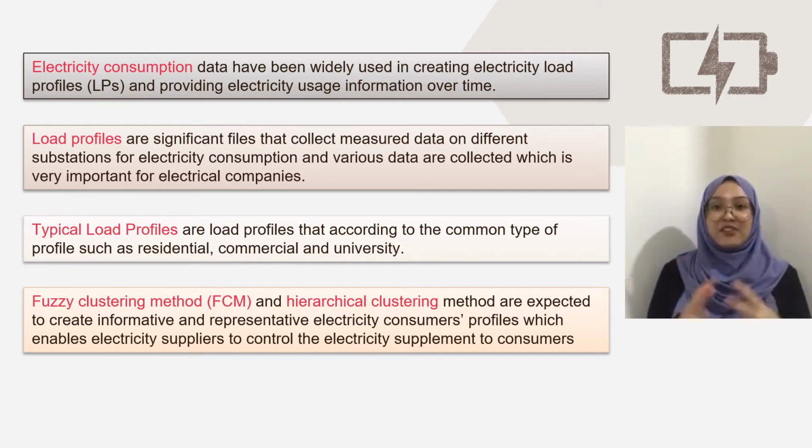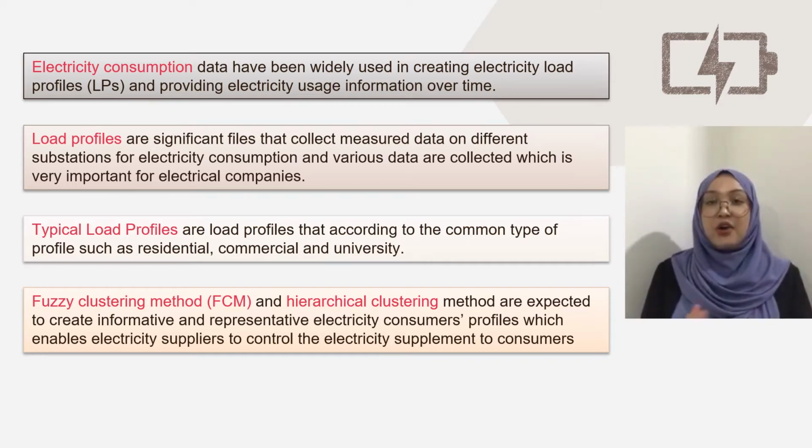There are a lot of clustering methods that can be used for determination of typical load profiles, such as K-means, FCM, fuzzy C-means, hierarchical clustering, self-organizing map, support vector machine, subspace clustering, and etc. However, in this study, we will use double clustering of FCM and hierarchical clustering.